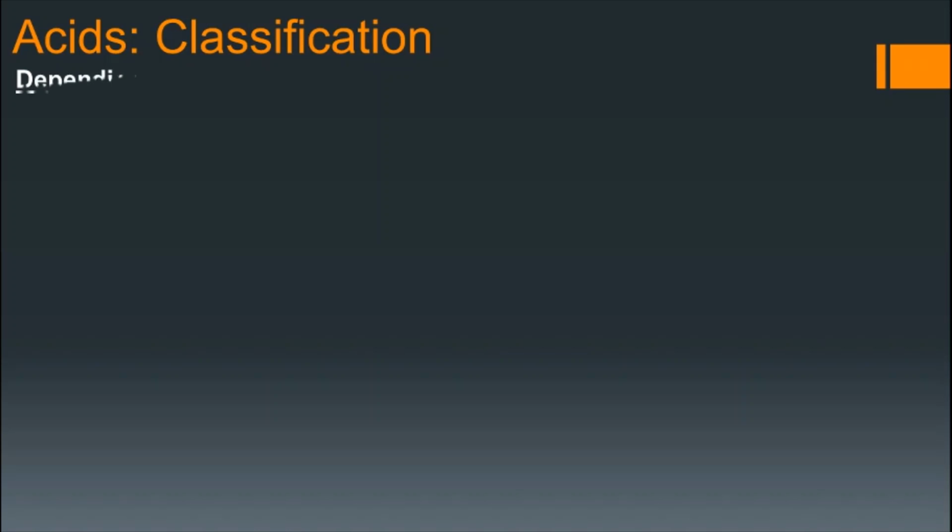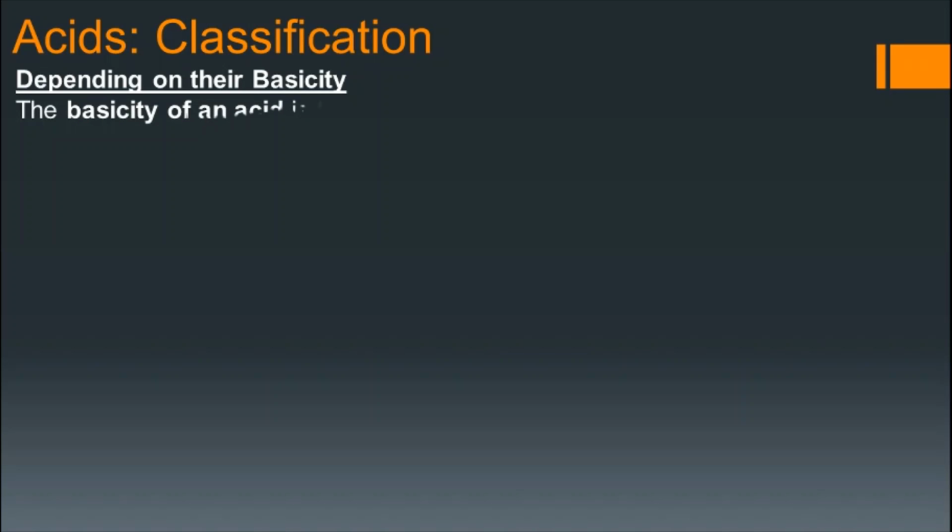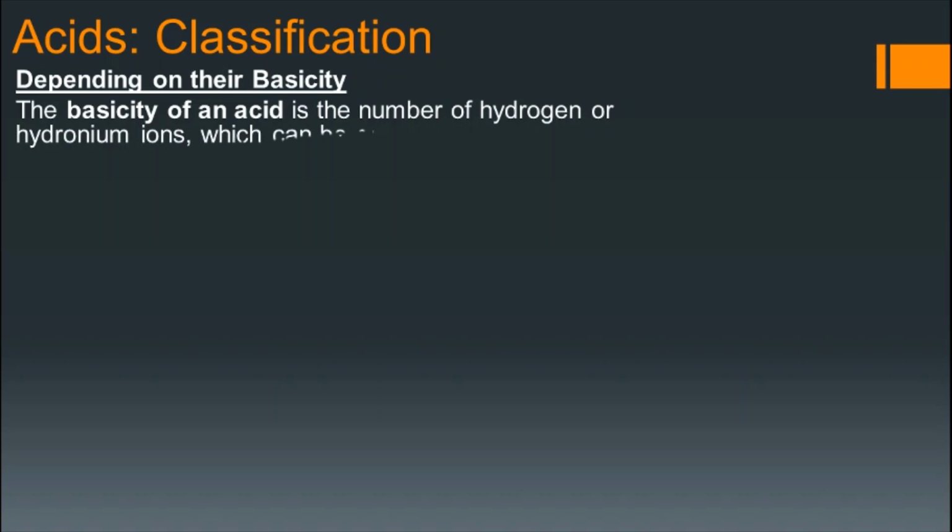Now the second criterion we will see, that is classification of acids depending on their basicity. The basicity of an acid is the number of hydrogen or hydronium ions which can be produced by one molecule of the acid when it completely dissociates into ions. You can see, basicity of an acid is the number of hydrogen ions, or we can say the number of hydronium ions, which can be produced per molecule of the acid.